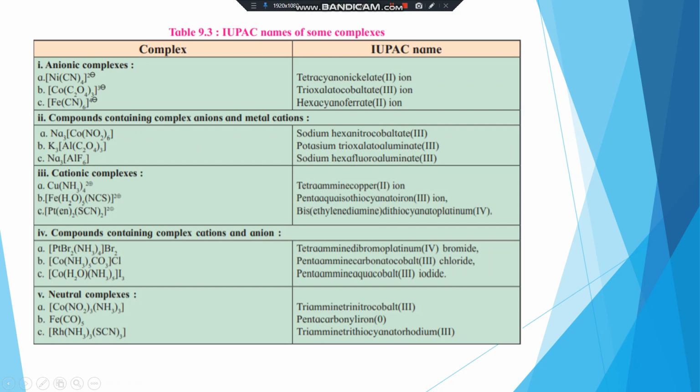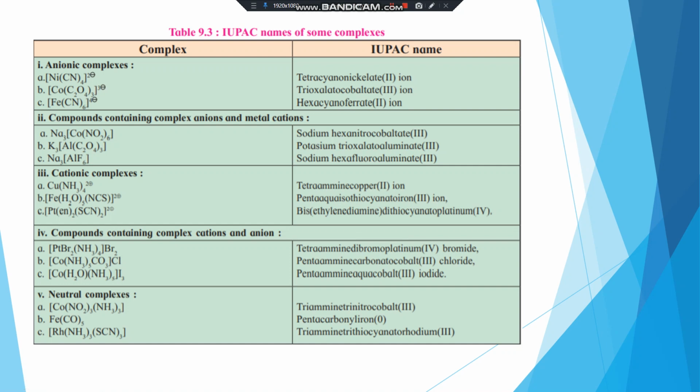Then here this is the oxalate ion. So it will be 3, so trioxalatocobaltate(III) ion. This is the IUPAC name of this coordination complex. Then the third one, Fe(CN)6. CN is the ligand. There are 6, so hexacyano. So hexacyanoferrate(II) ion. These are the anionic complexes.